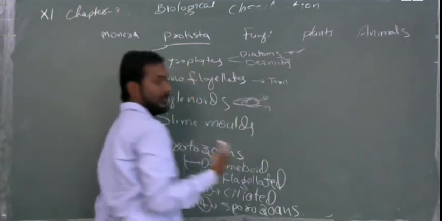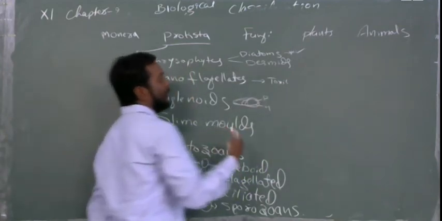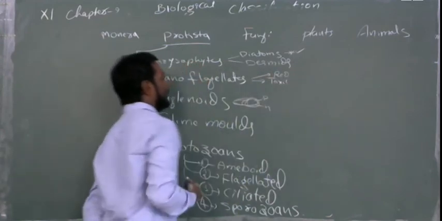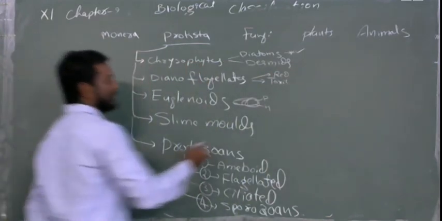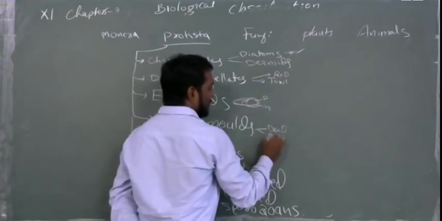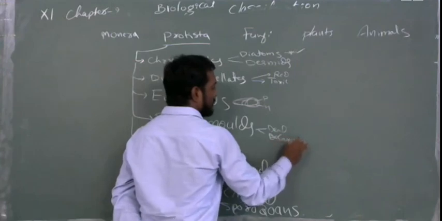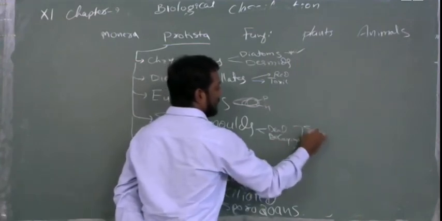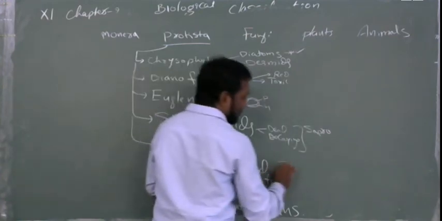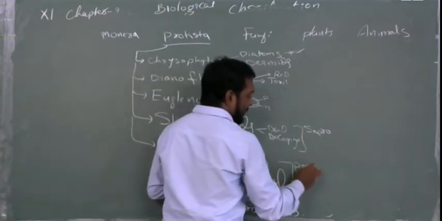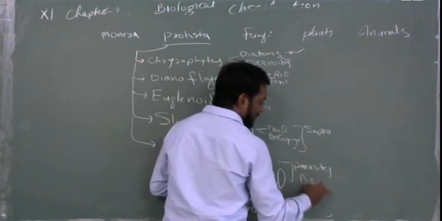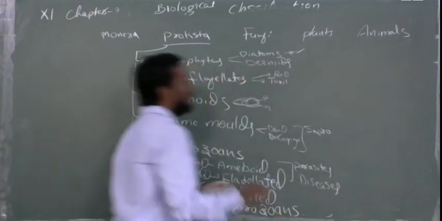They ask a question about how the sea becomes red in color. So you have to remember that it is red tides. Then euglenoids and slime molds are dead and decaying matter feeders, that is saprophytic. And especially these are the parasites. It means they depend on other organisms and cause diseases. So this is the overview of the topic.